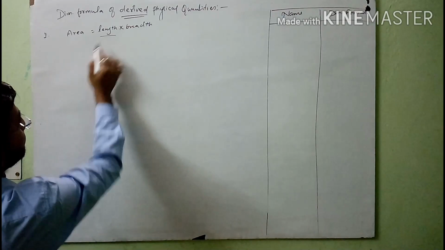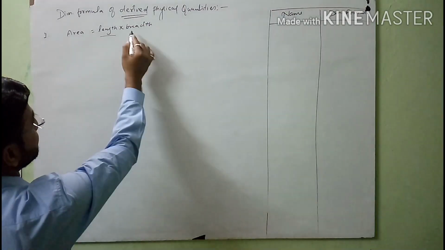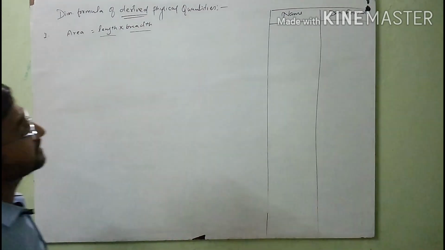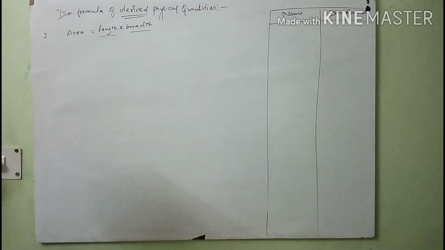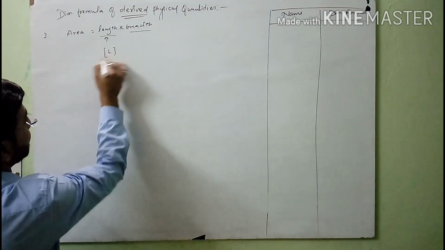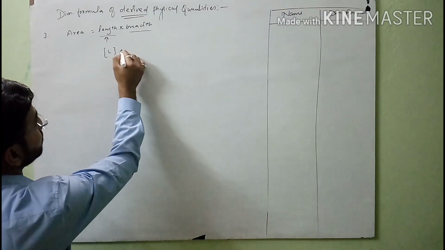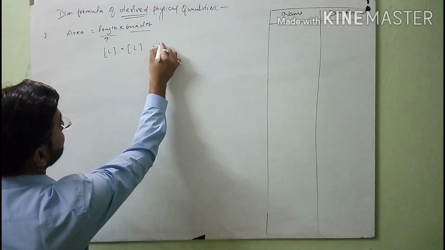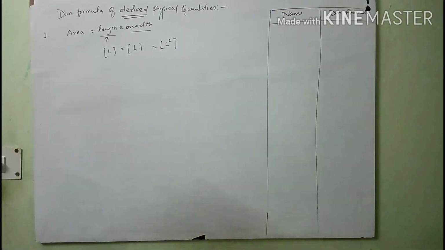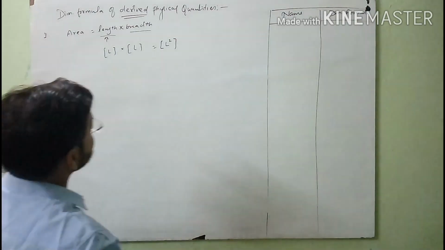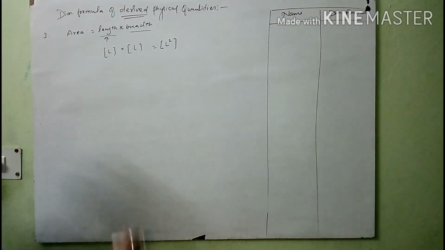So when we measure the length, it is in meter. When we measure the breadth, it is also in meter. In both cases we are directly or indirectly measuring length. So for this we will use the dimension L, because for length you use the dimension L. L into L is L squared. So you will write it like this. Clear student? So this is the dimension of area.